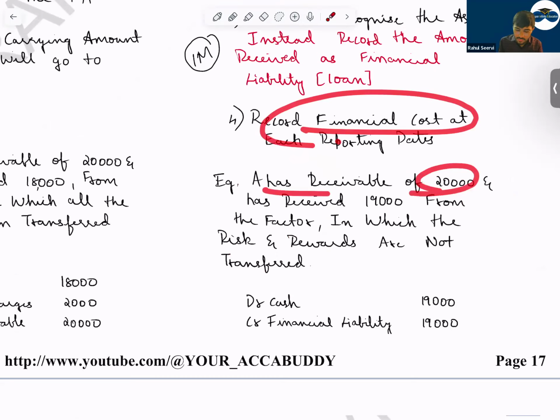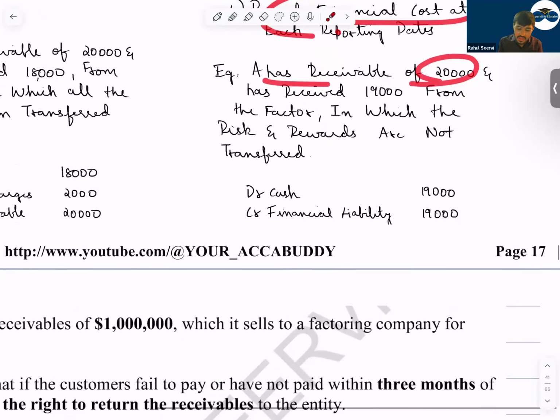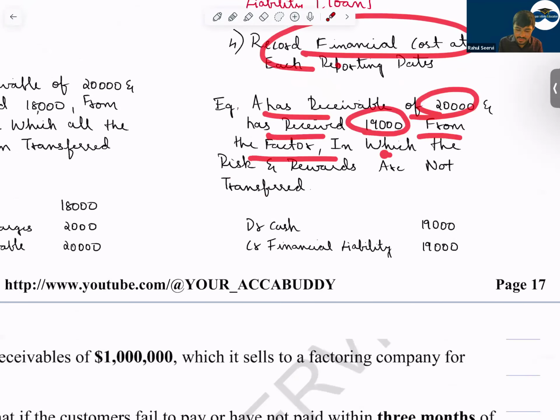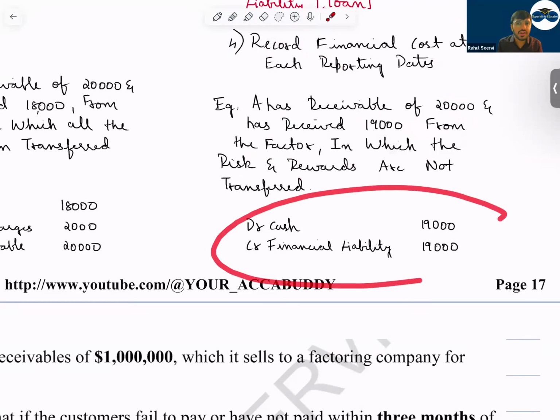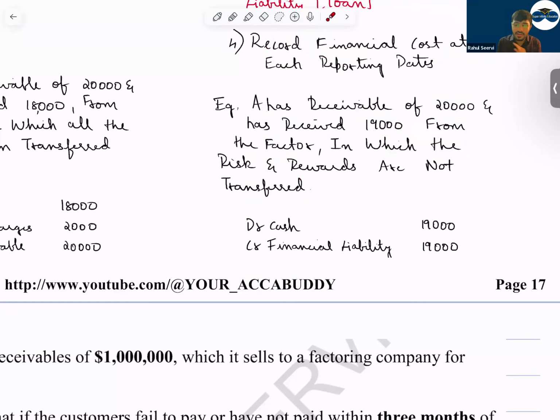So A has a receivable of 20,000 and has received 19,000 from the factor, in which the risk and rewards are not transferred. If the risk and rewards are not transferred, we record it as a loan. We will not de-recognize the asset.